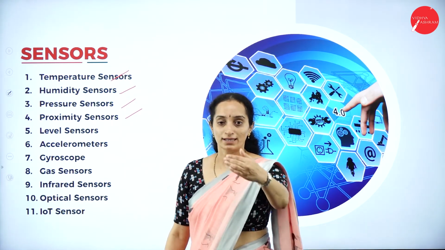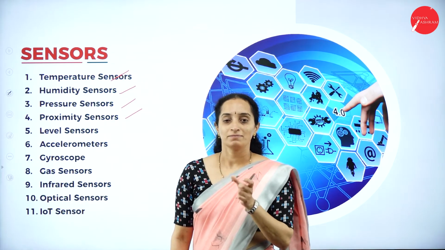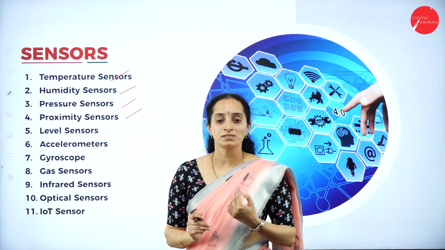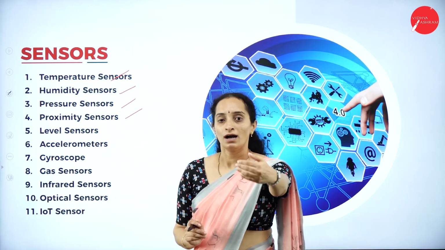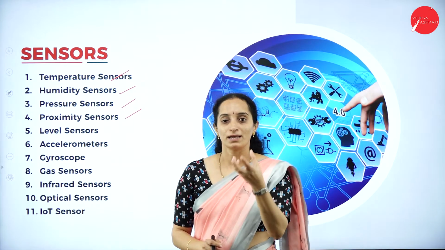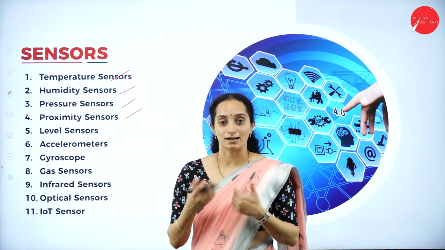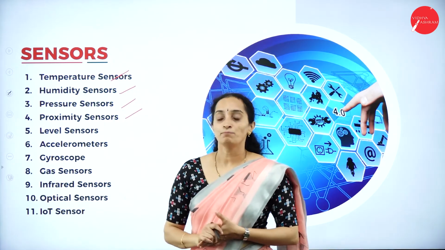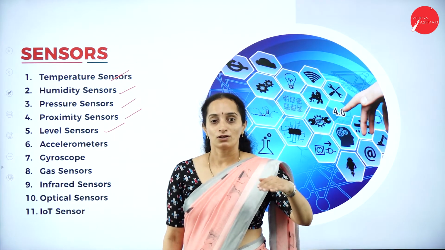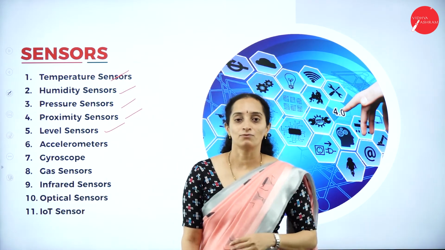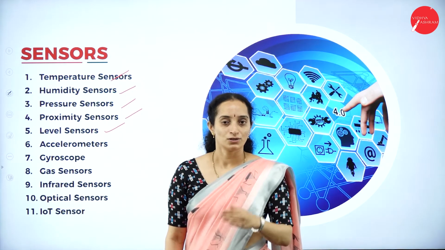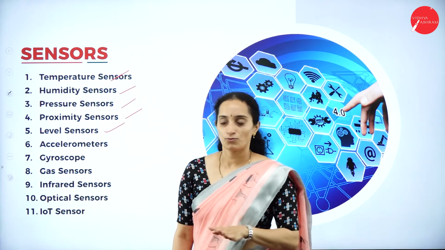Proximity sensors get the distance. In a car, we have a proximity sensor which beeps when the vehicle moves close to an obstacle. If there is an obstacle within this limit, a beep sound will be generated in advanced cars. That is the proximity sensor. Then we have level sensors, which we incorporate to find out the water level in dams or in normal water tanks, to avoid overflow of the water.